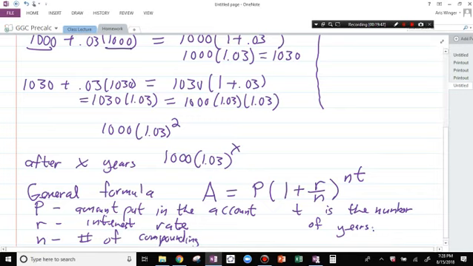And if we're doing the problems in MyMathLab, they usually give you this formula, right? So you won't need to memorize this one. So you'll be given P, R, N, and T most of the time. Eventually, we'll give you A, P, R, and N and ask you to solve for T. And that's just all calculator.